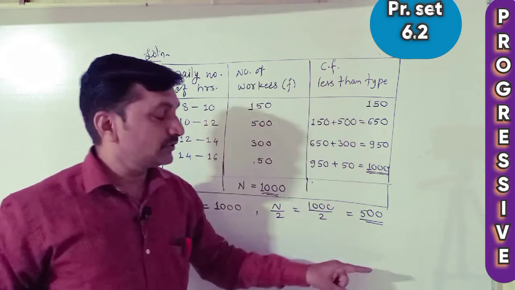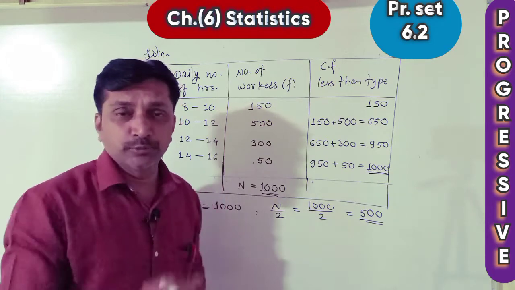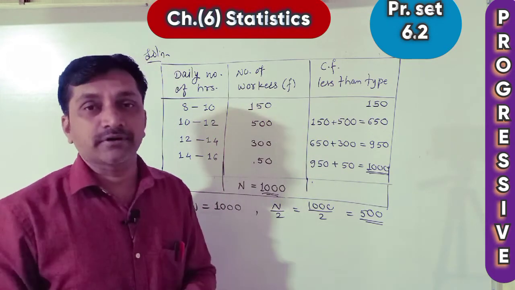Now in the CF column we want the cumulative frequency just more than 500.